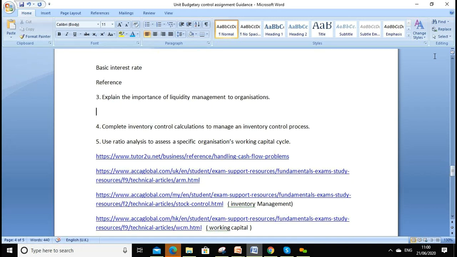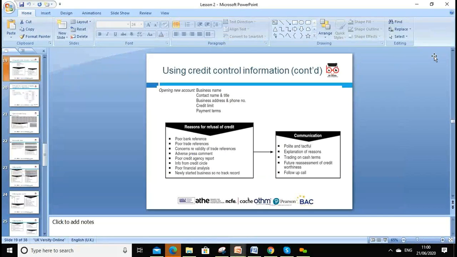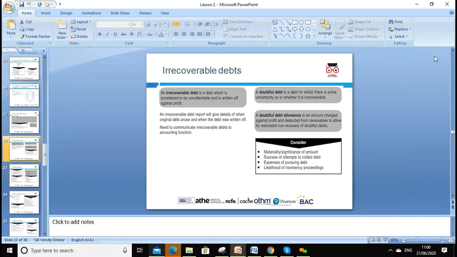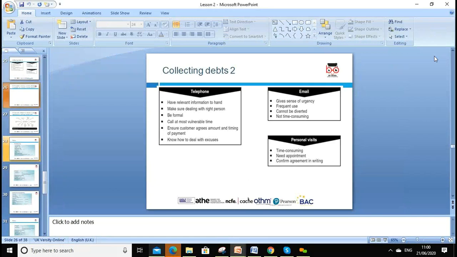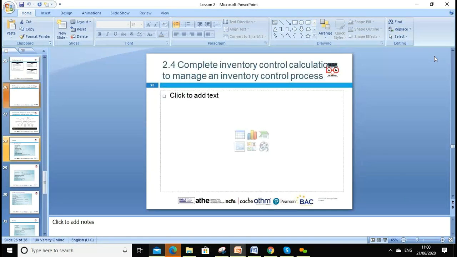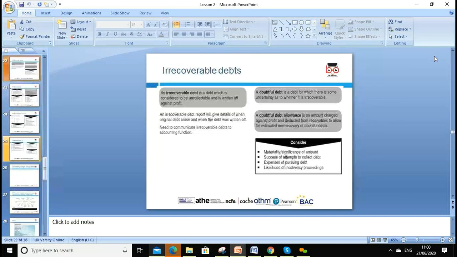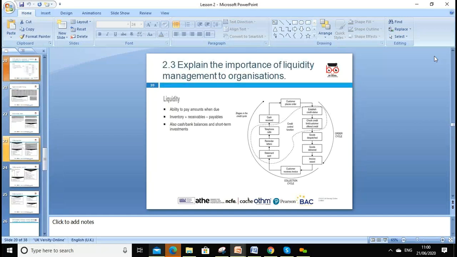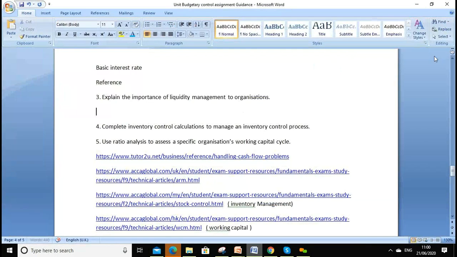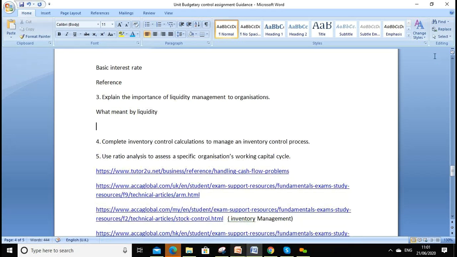Yes, so please follow the 2.3. So if you go now to 2.3, you will see it there. That's 2.3, which we discuss aged debtors and how we can manage liquidity, the ability to pay the amount when it's due. So please follow here. So what is meant by liquidity, maybe you can discuss, you can divide into headings, which is good because you've been asked.